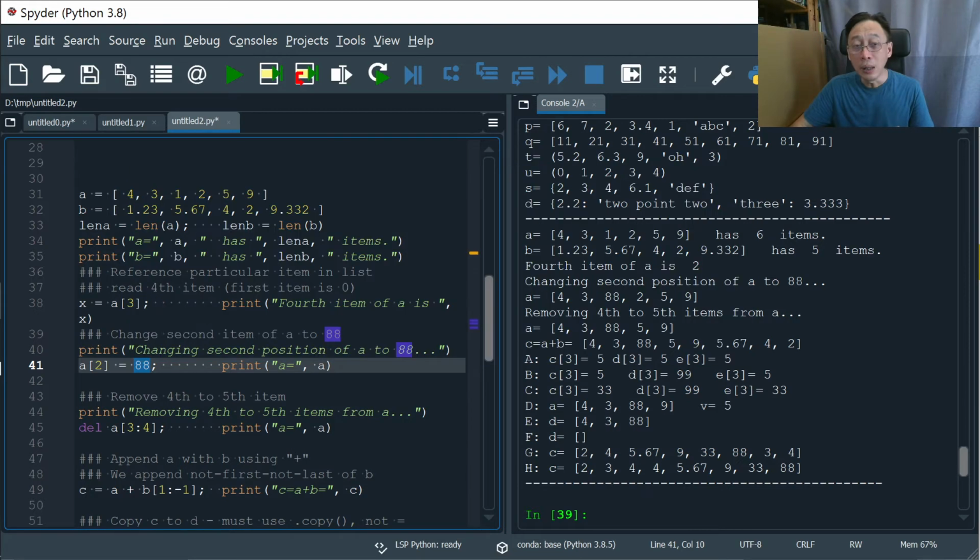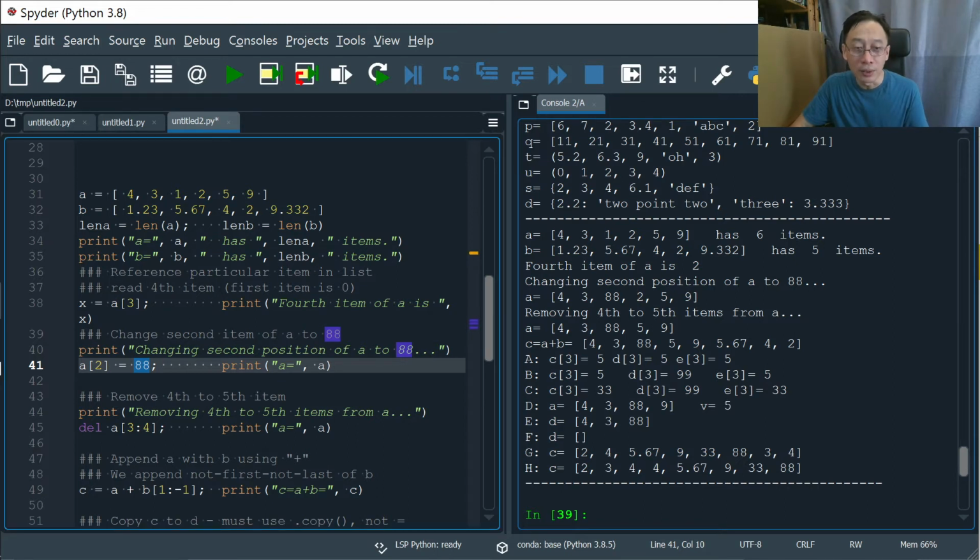Okay, and remember, because a list can contain any data type, including composite data types, the assignment need not be 88. It could have been another list of a list of a list. So it's totally okay. Python will just take it and overwrite, so long as you know what you're trying to do. Python will not have the problem, but do you have a problem with it, right? So that's the main issue. Now we can also, very importantly, remove or take away the 0, 1, 2, 3.